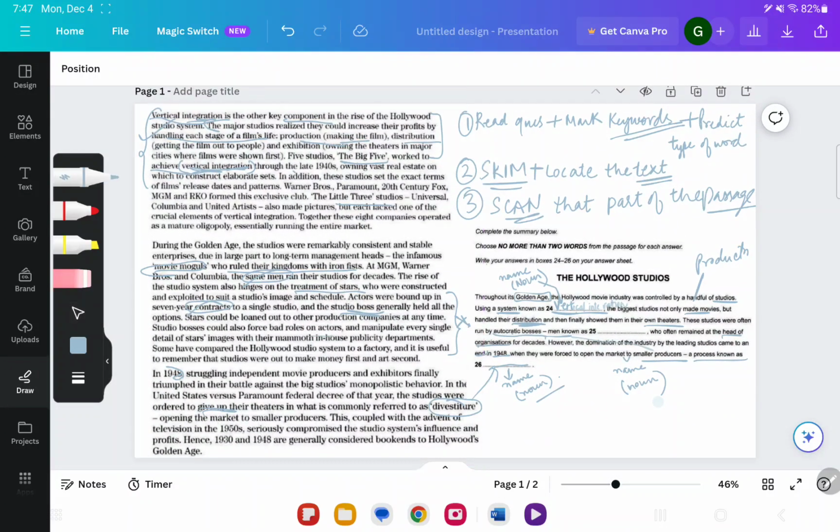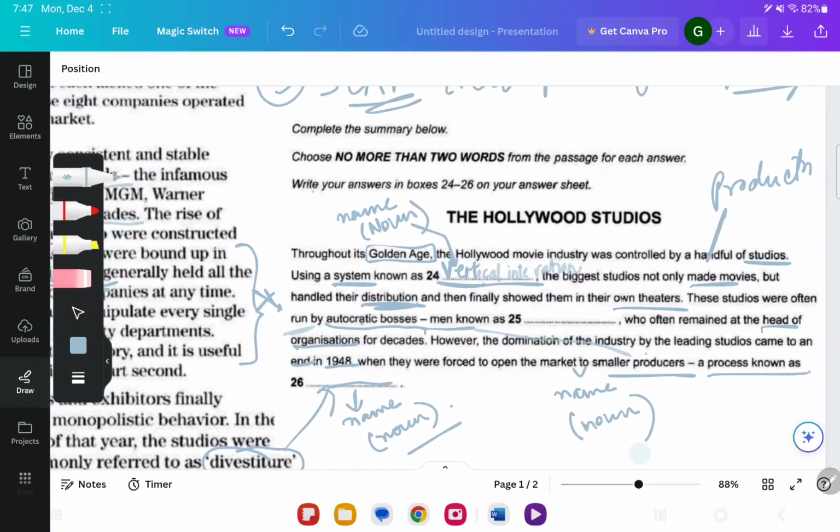So during the golden age, studios were remarkably consistent and stable. Now, long term management heads, and here they are saying autocratic bosses, the infamous movie moguls. Now, this is the only name that I see, who ruled their kingdoms. The same men ran the studios for decades. So, these are the people who actually controlled the studios. So, their name, as per the text, is movie moguls.